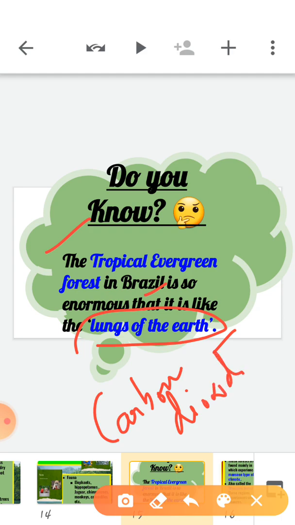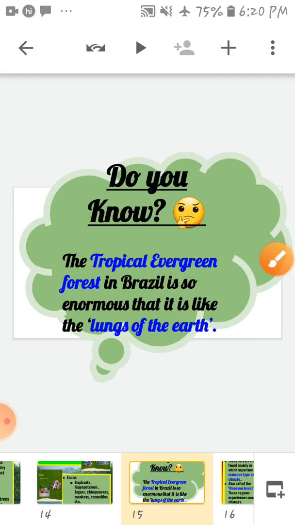Billions of trees absorb tons of carbon dioxide every year and slow down climate change, along with producing 20% of Earth's oxygen. Hence it is named the lungs of the earth.